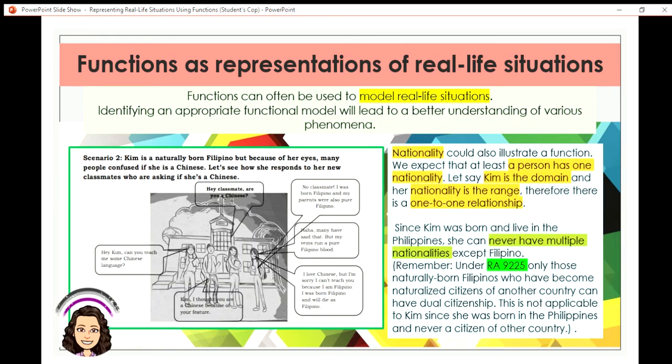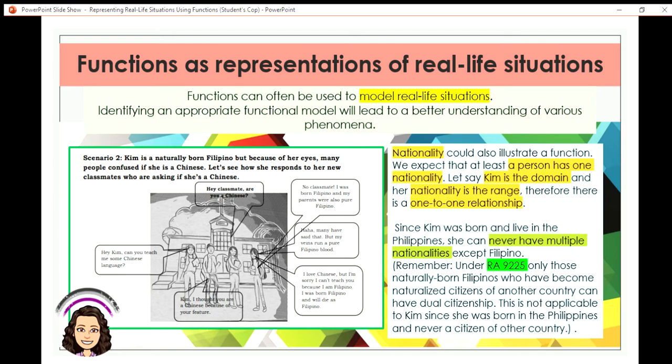Now for the second scenario, nationality could also illustrate a function. We expect that at least a person has one nationality. Let's say Kim is the domain and her nationality is the range. Therefore, there is a one-to-one relationship in this scenario in the character of Kim. Since Kim was born and lived in the Philippines, she can never have a multiple nationality. So it was never mentioned that she went to another country and then lived there for how many years and got a citizenship because she's only a student, as what we can see in the scenario.